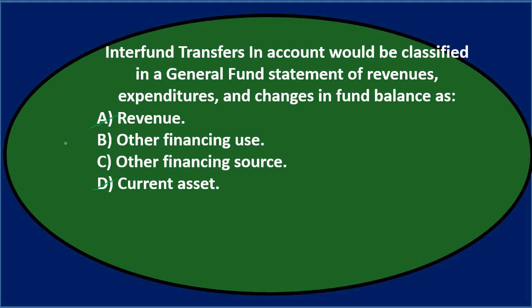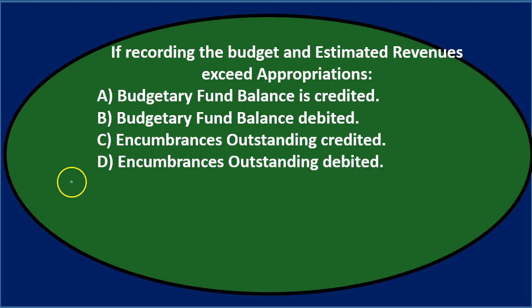They're also very similar in nature, and therefore oftentimes they're going to be the ones it comes down to if you see some similarities such as that. So is it another financing use or another financing source? If it's a transfer in, then we're going to think it's an other financing source. Final answer, C: interfund transfers in would be classified in the general fund statement of revenues, expenditures, and changes in fund balances as C, other financing source.